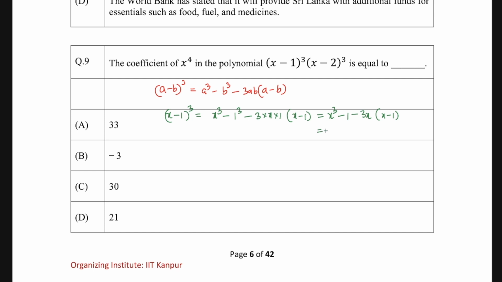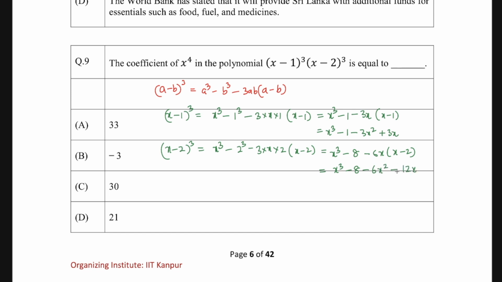So this thing is going to become x cube minus 1 minus 3x square plus 3x. This is the value which I'm going to get. Similarly, I have to do for (x minus 2) whole cube, and this is going to become x cube minus 2 cube minus 3 into x into 2 and (x minus 2). This is going to become x cube minus 8 minus 6x and (x minus 2). Now if I solve it, it becomes x cube minus 8 minus 6x square and minus minus will be plus 12x.